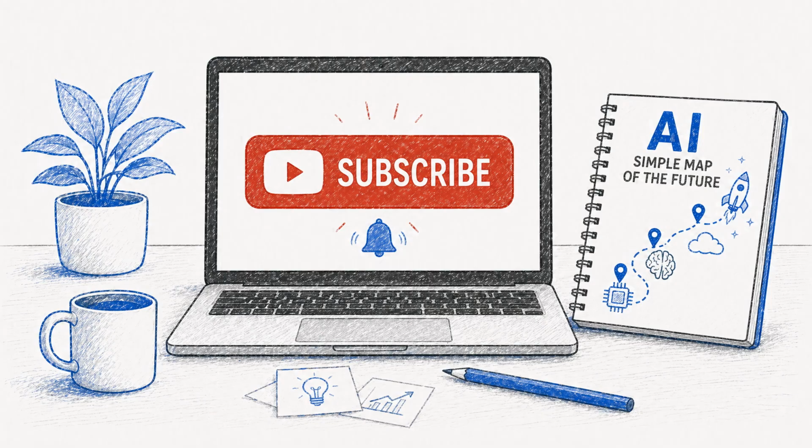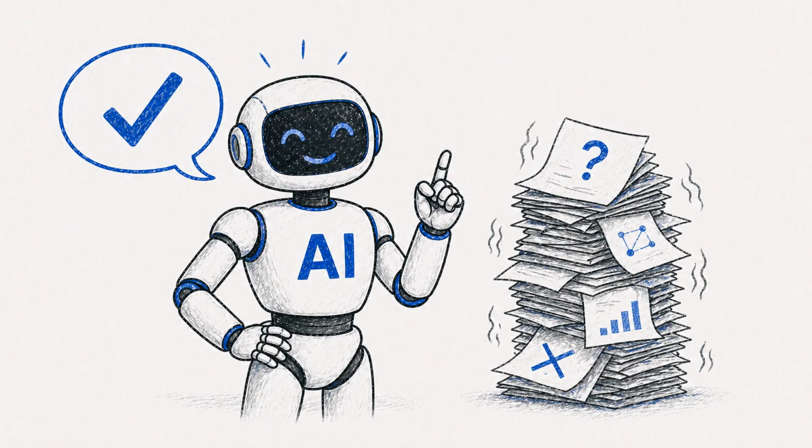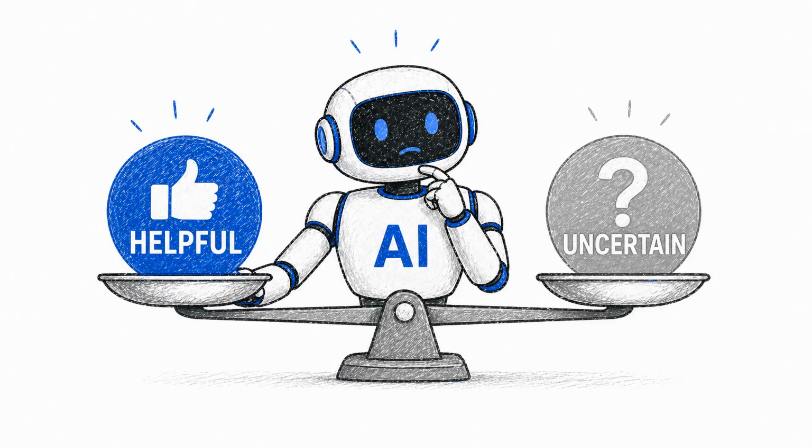Now, let us go one layer deeper into why these mistakes can feel so convincing. A common misunderstanding is that confidence means certainty. With AI, confidence can simply be a writing style. The model has learned that direct answers often sound helpful, so it may choose clear wording even when the underlying information is weak.